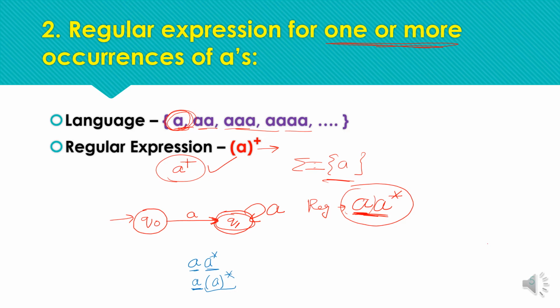So after the minimum string we reach the final state, and once we are at the final state we can accept any number of A's, like this. This is the DFA for the corresponding regular expression. You can represent the DFA for a regular expression in any of the formats, like this or this or this. All the representations are okay.